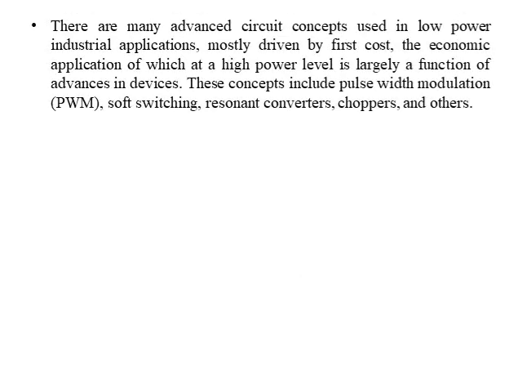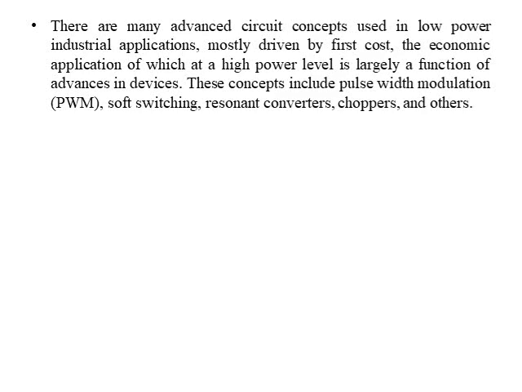There are many advanced circuit concepts used in low power industrial applications, mostly driven by first cost, the economic application of which at high power level is largely a function of advances in devices. These concepts include pulse width modulation, soft switching, resonant converters, choppers, and others.